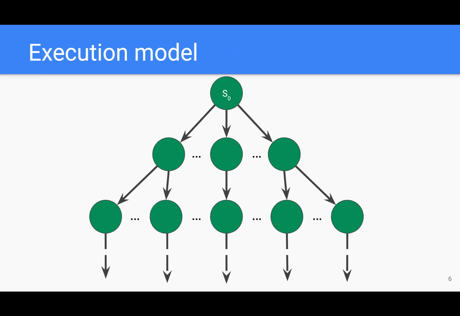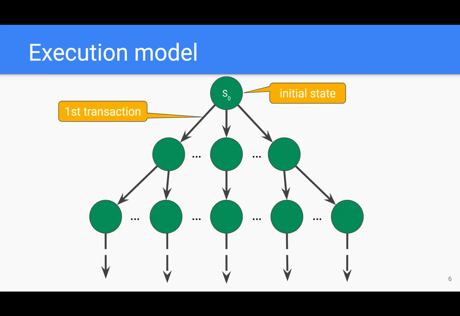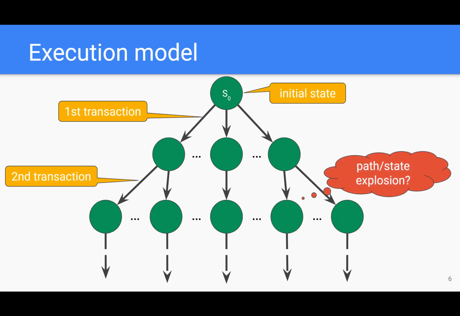This diagram illustrates the execution model more clearly. All sequences start from the initial state S0, and each arrow represents a transaction to a new state. There can be an unbounded number of transactions from an unbounded number of different senders. And as you can see, even without considering all the paths within the code, you may end up with lots of paths to explore.